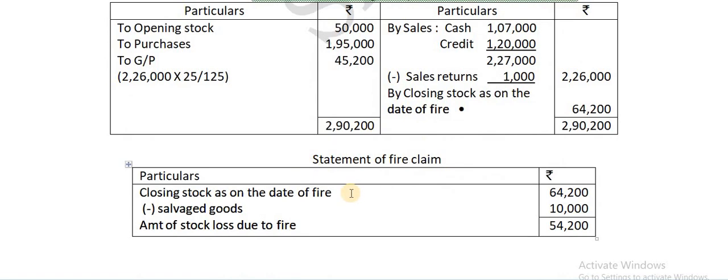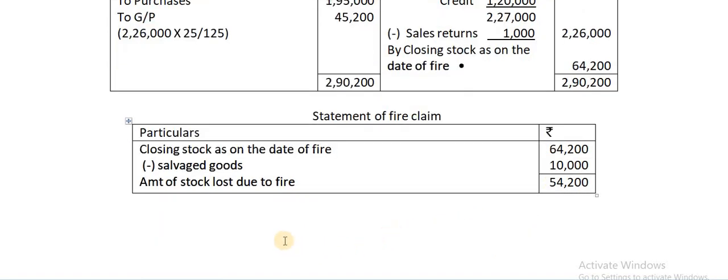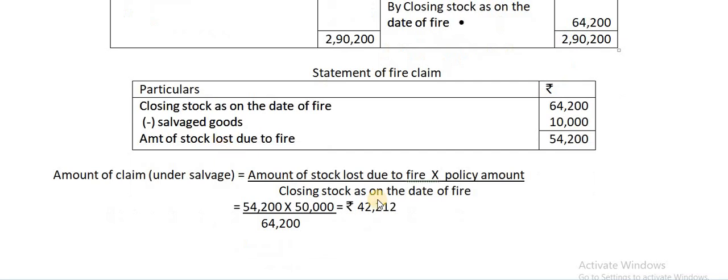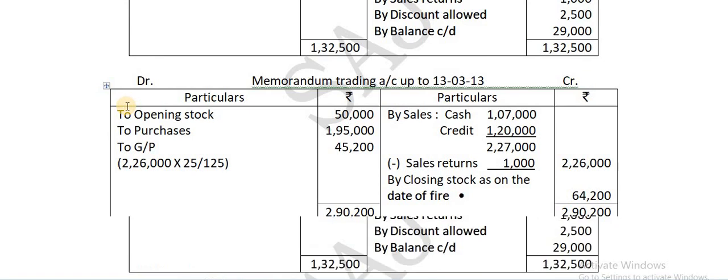So the statement of the amount of claim. This is the amount of stock loss due to fire. Then the difference. Okay. So once you get that, then you can go for applying the average clause formula to get the closing stock as on the date. So what is the amount of claim? It is 42,212. Hope you have understood. So please pause it and write down.